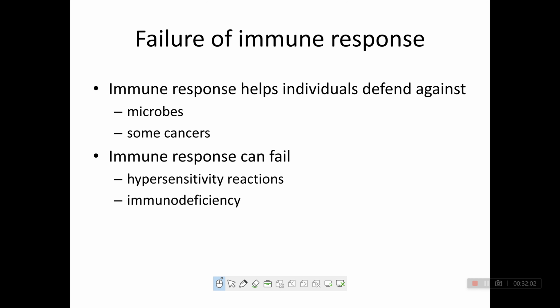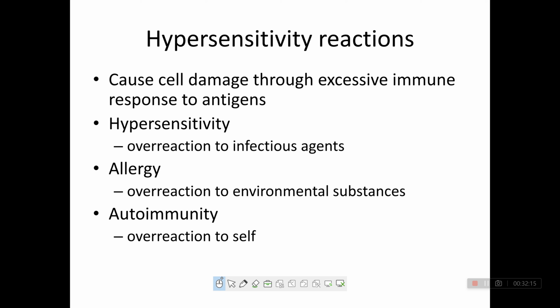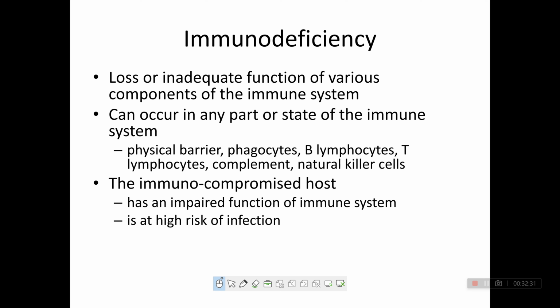Failure of immune response. The immune response helps the individual defend against microbes, but in some cases, such as cancer, the immune response can fail. Failures include hypersensitivity reactions and immunodeficiency. Hypersensitivity reactions cause cell damage through excessive immune response to antigen. Hypersensitivity includes overreaction to infectious agents, allergy and autoimmunity. Clear? Immunodeficiency is loss or inadequate function of various components of the immune system, and it can occur in any part or state of the immune system.